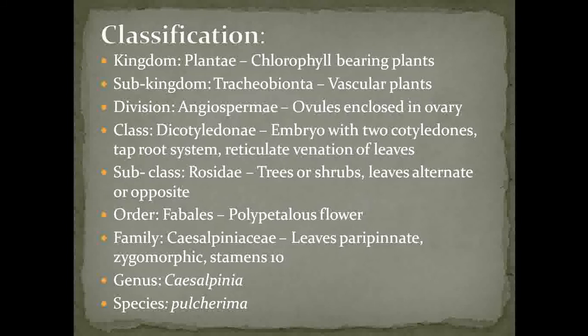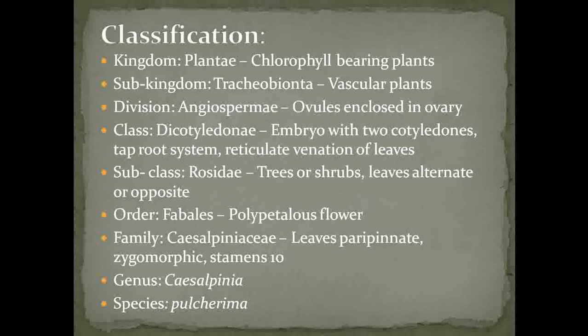Then it belongs to class Dicotyledonae because it shows presence of two cotyledons. The root system is a taproot system and the leaves have reticulate venation. Next, it belongs to subclass Rosidae. Then, why is Caesalpinia pulcherrima included under the subclass Rosidae?